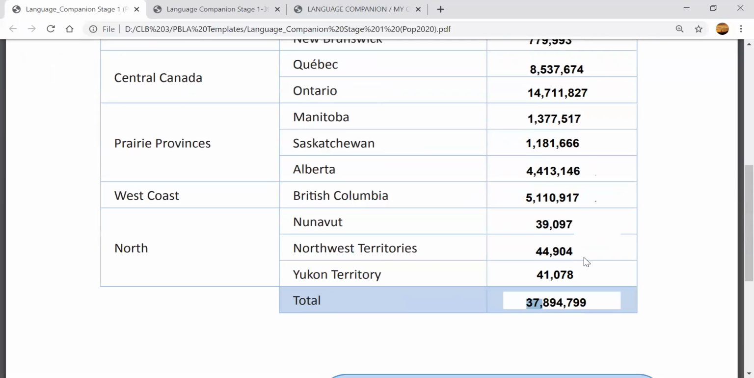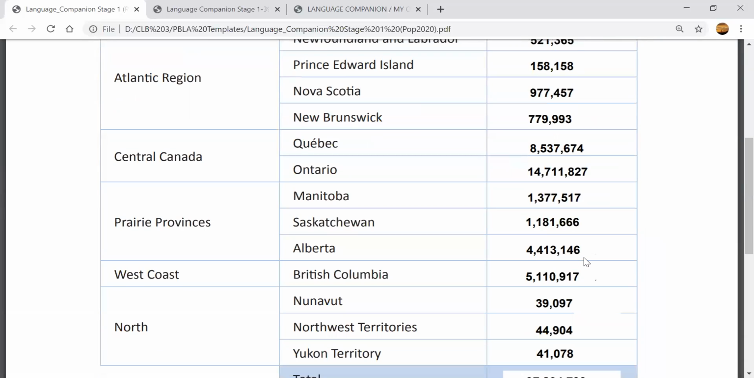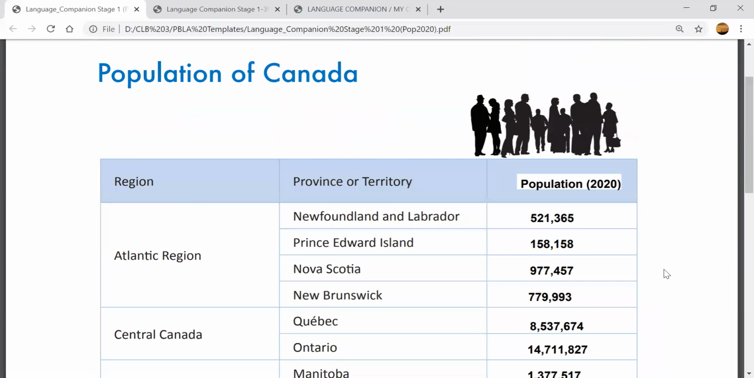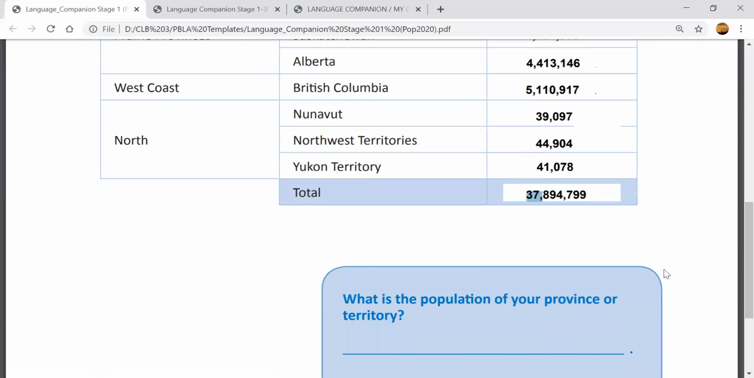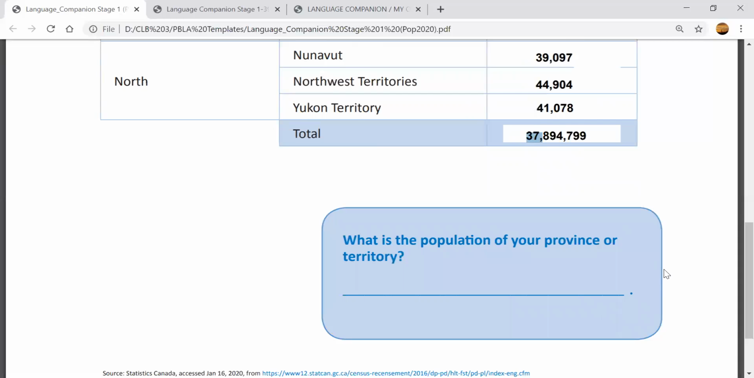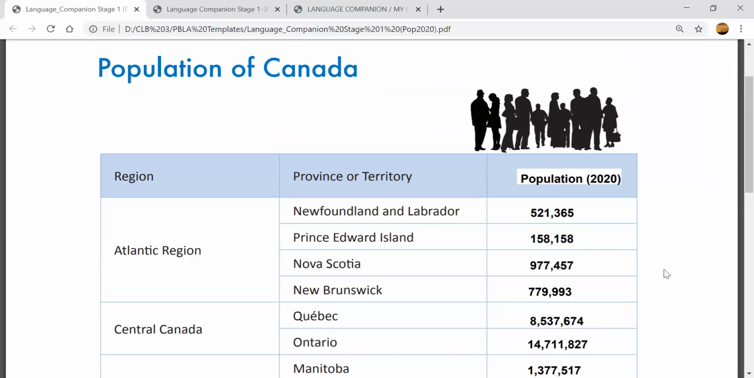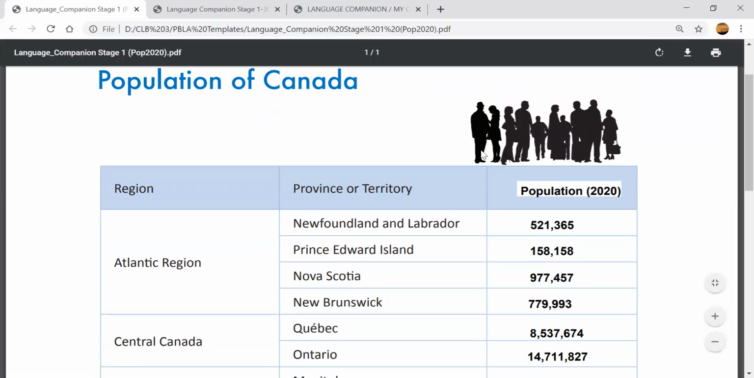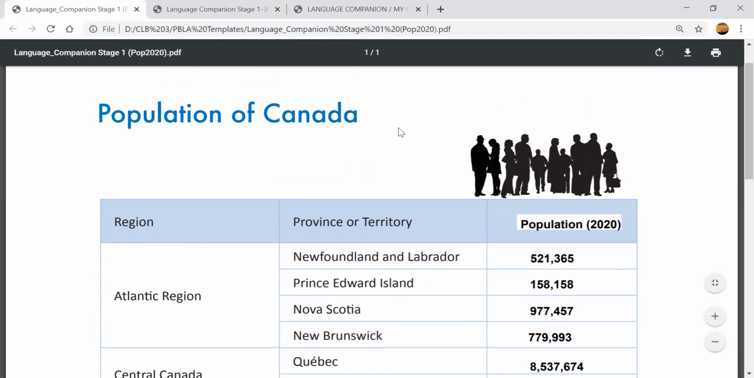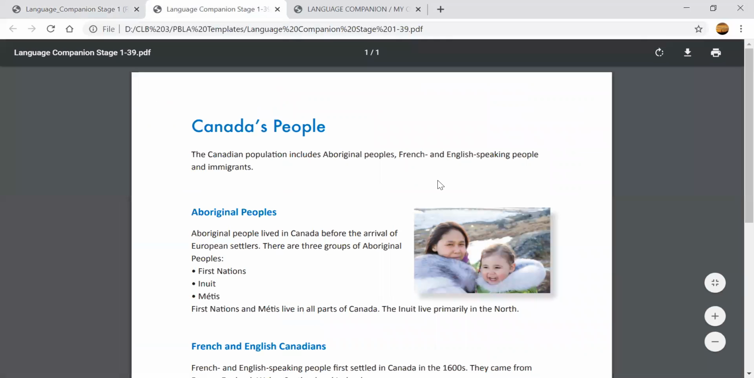So do you think the population of Canada is very big, or do you think the population of Canada is very less? Tell me. You can let me know in a message. Okay. All right. So this is the population of Canada. What about the people? What kind of people live in Canada? Do you know? Let's look at some types of people that live in Canada.